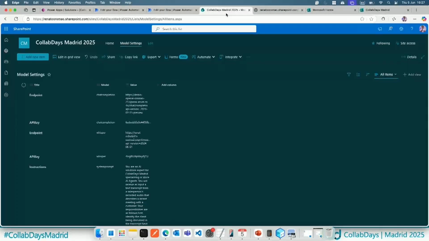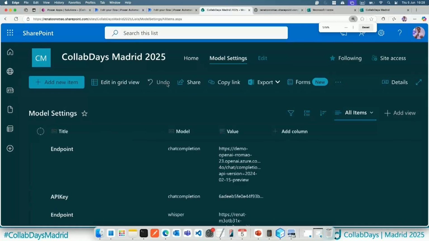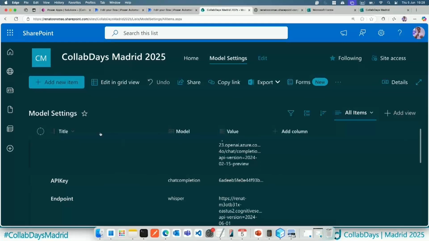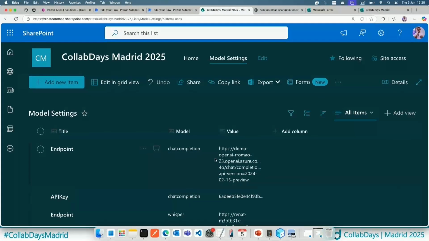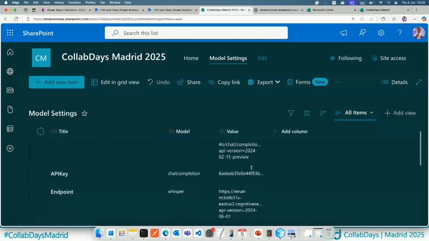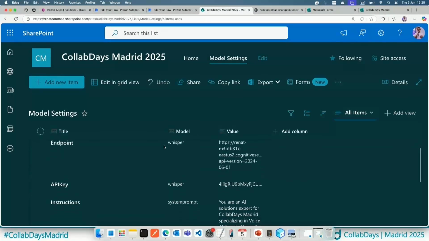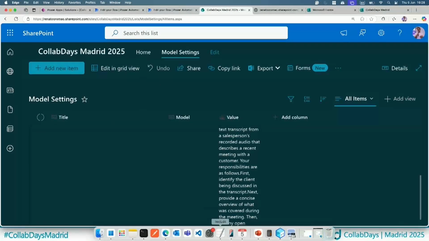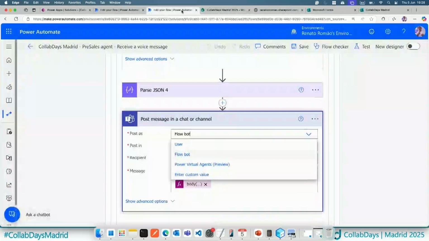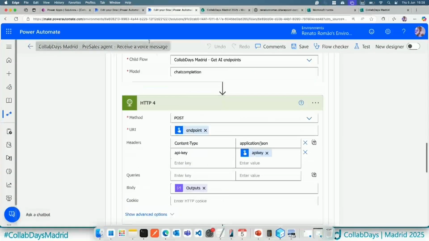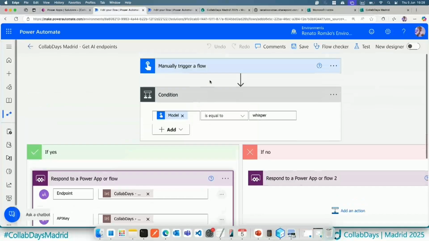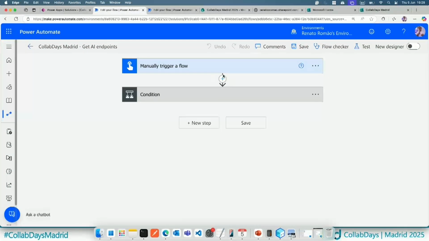So in this case, I have a SharePoint list that basically I'm storing the endpoints. So in this case, the model settings list, that I have the endpoint here, the chat completion, the value, and also the API key, and so on, for each model, and also my instructions. So instead of just using hard-coded into the workflow, basically I can go to the child workflow, for example, and also I can change the connection here.